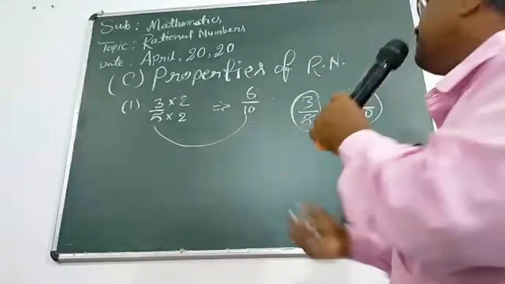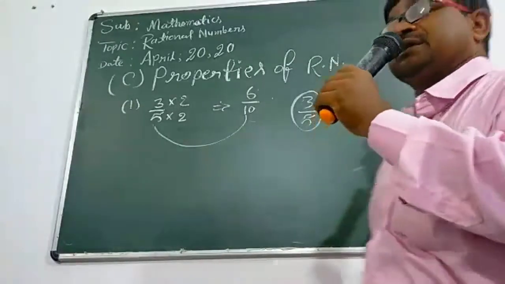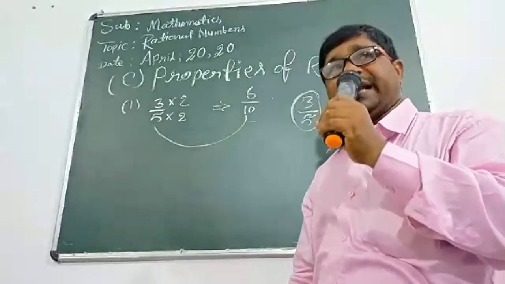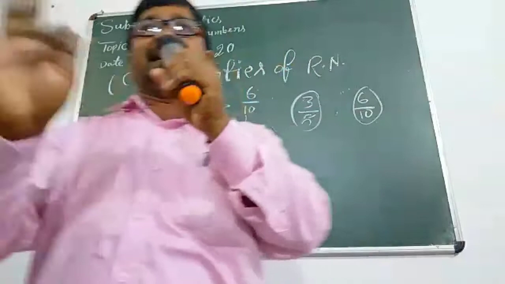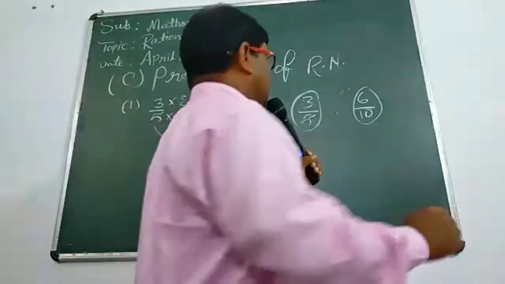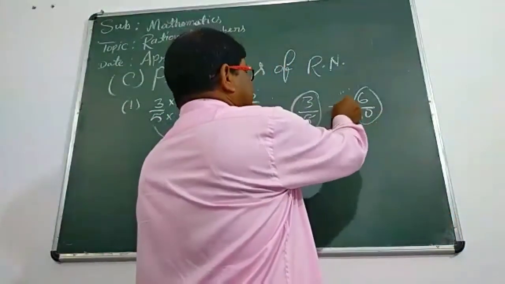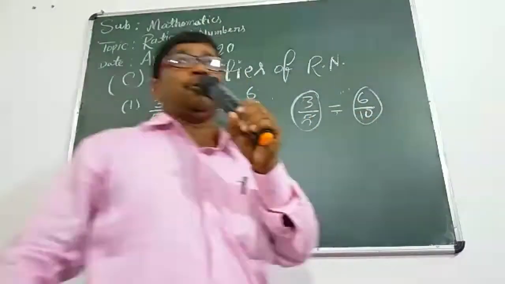Difference is simple. 3 upon 5 is the standard form of a rational number, but 6 upon 10 is not in the standard form, but they are equivalent, they are equal.